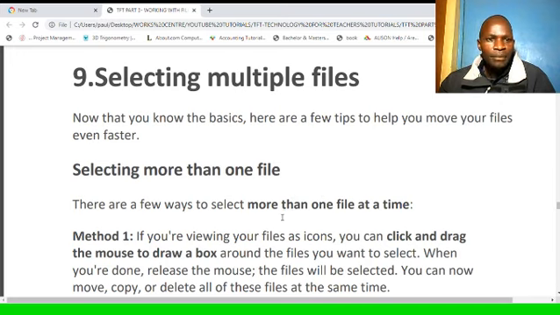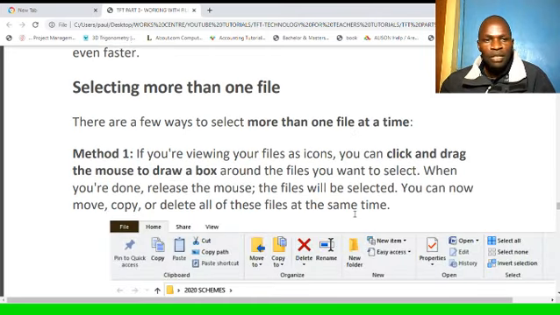Selecting multiple files. Now that you know the basics, here are a few tips to help you move your files even faster. Selecting more than one file. There are a few ways to select more than one file at a time. Method 1: if you are viewing your files as icons, you can click and drag the mouse to draw a box around the files you want to select. When you are done, release the mouse. The files will be selected. You can now move, copy, or delete all of these files at the same time.